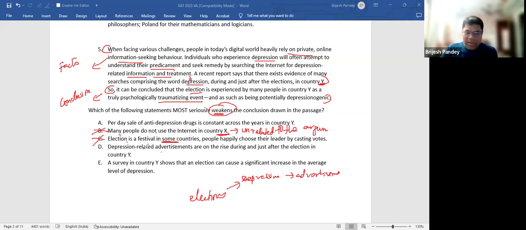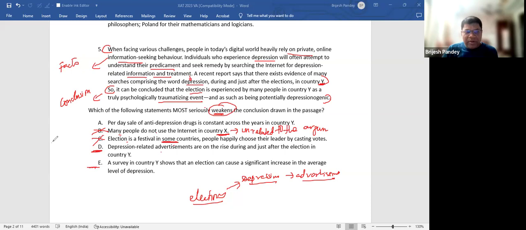Agree, all of you, that elections do create a depressive environment, and maybe because of that people do come under depression, and after that, that's why they look for things online, and advertisements are also done parallelly because people are in depression during election time. So can I say that this goes both the ways? It can also strengthen at the same time. How many of you feel that this can also strengthen the argument? And this is also strengthening the argument.